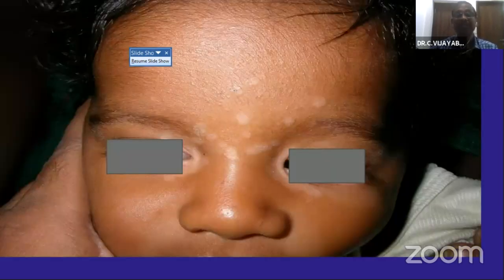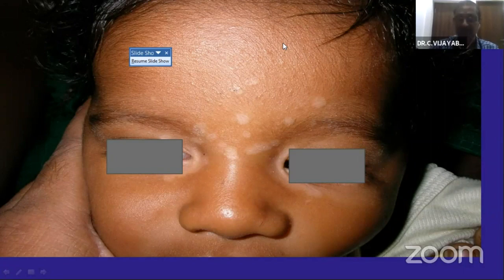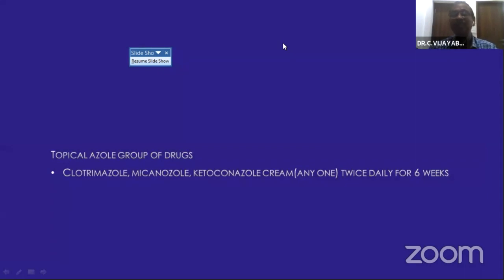Now coming to the next common condition. Here you can see the same scaling is present, but look at the borders. In the initial condition, the borders were ill-defined. Here the borders are well-defined, and sometimes you can see it in the inner canthus also. This is pityriasis versicolor. If you have well-defined, scaly patches and there are no other symptoms, no itching, nothing, it is asymptomatic, then you can call it pityriasis versicolor because of the different colors. Here, topical azole medicines like clotrimazole, miconazole, ketoconazole, you can apply twice daily for 4 to 6 weeks. That will give the results.